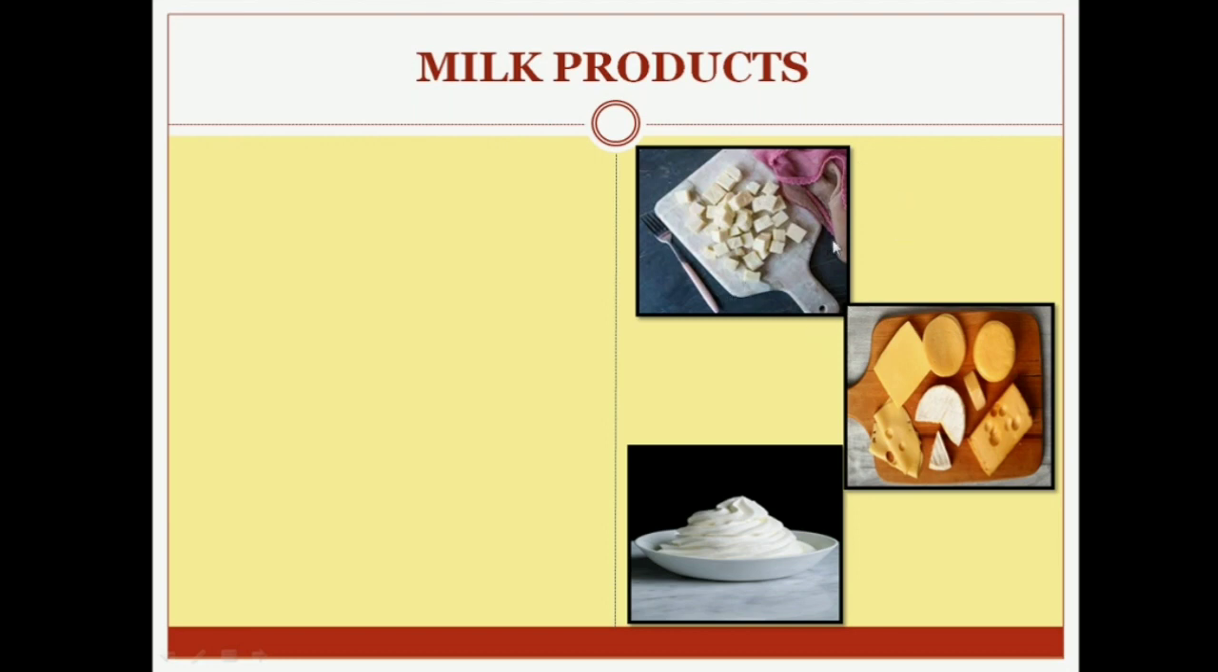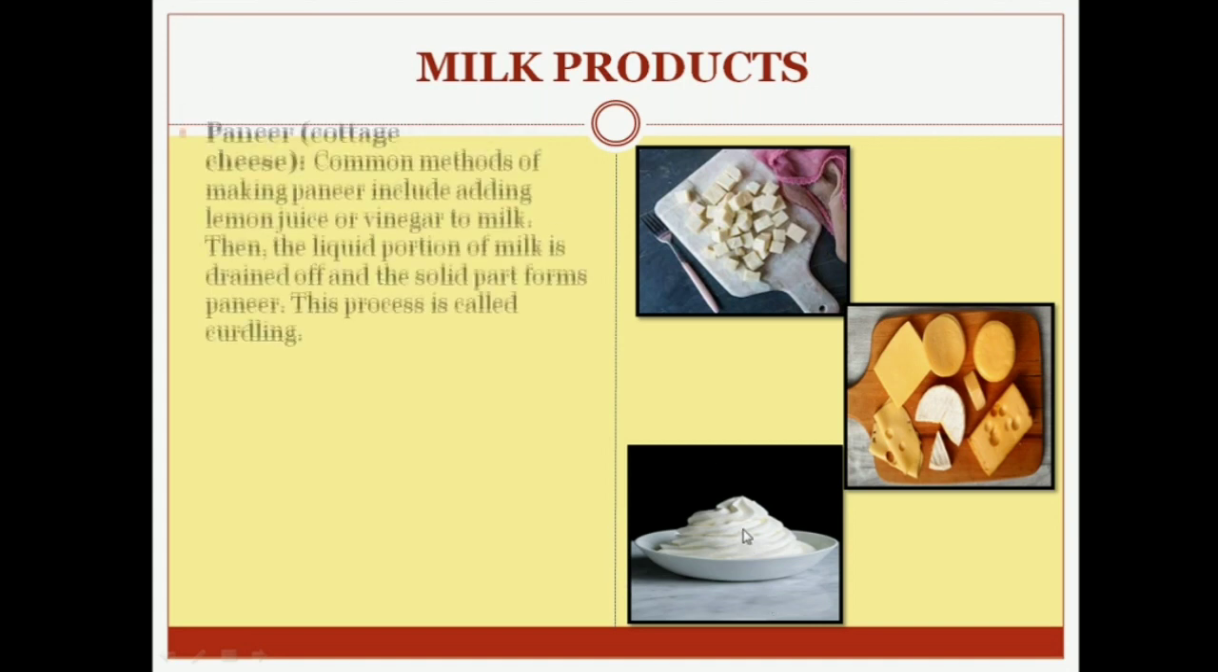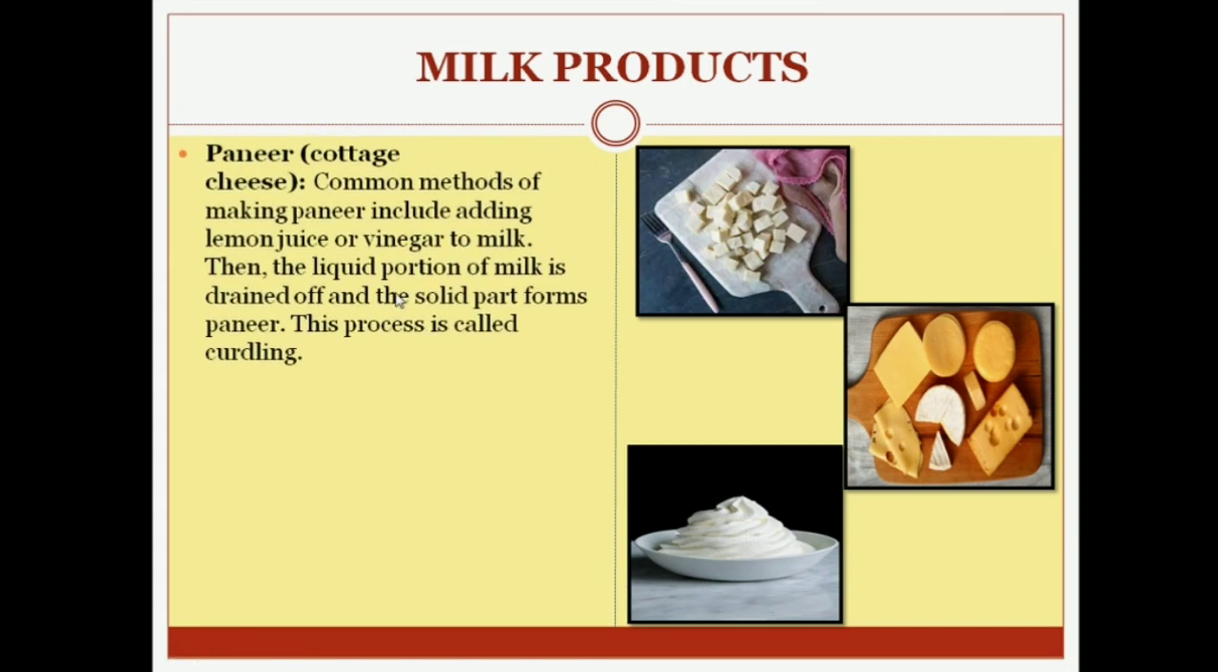What is this? This is paneer. You must be eating it at your home, right? What is this? This is cheese, and the last one is cream. So let's see one by one all of them. Paneer. It is also known as cottage cheese.